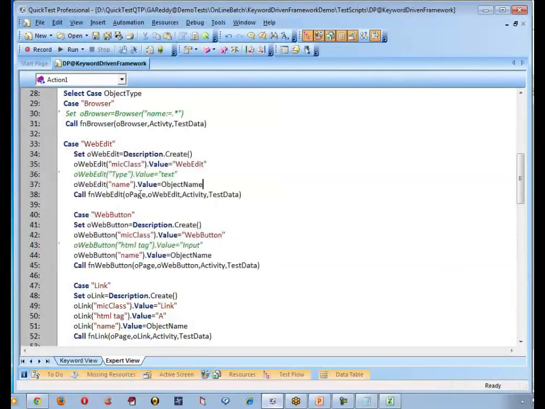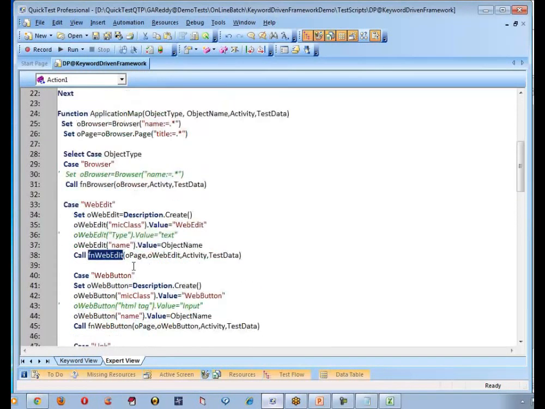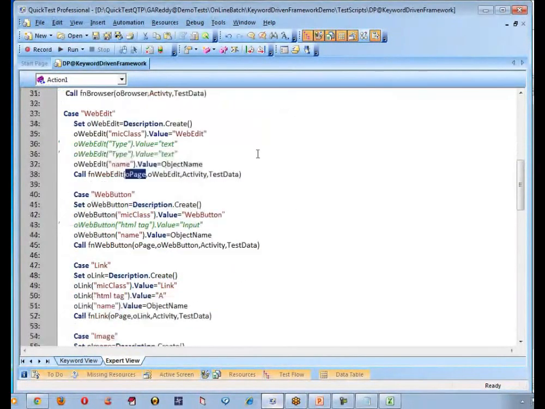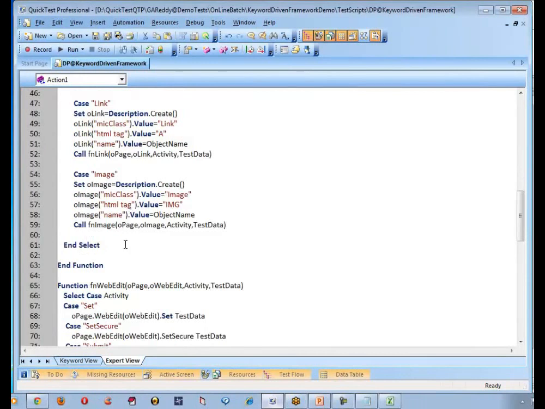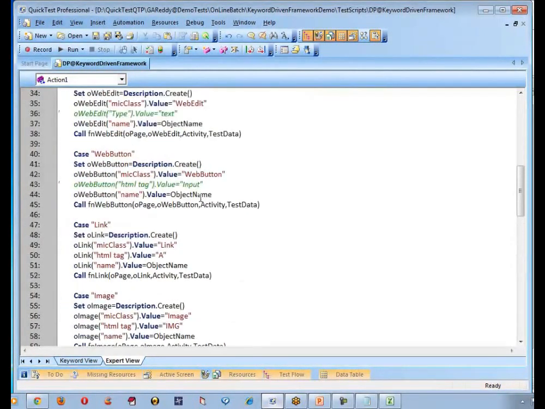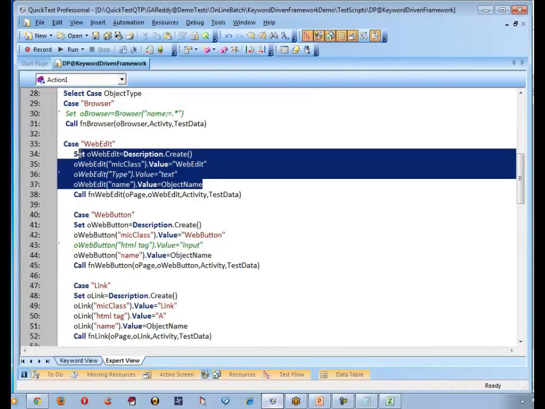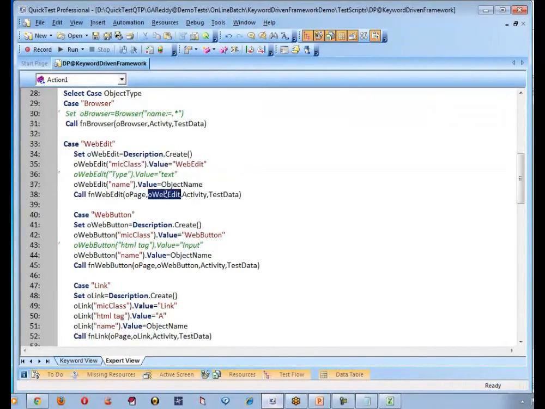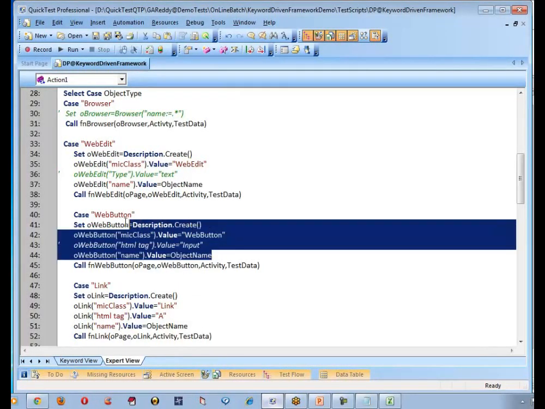You would directly call the function, where you directly call like browser name and page name, and on top of that web edit name, set something. Because in descriptive programming, we are creating the descriptions here and passing that object here, whether it is web edit or web button. But if it is an object repository script, we don't do this at all. Is it clear?